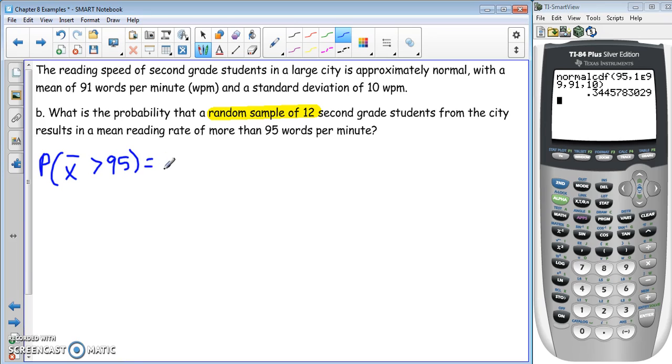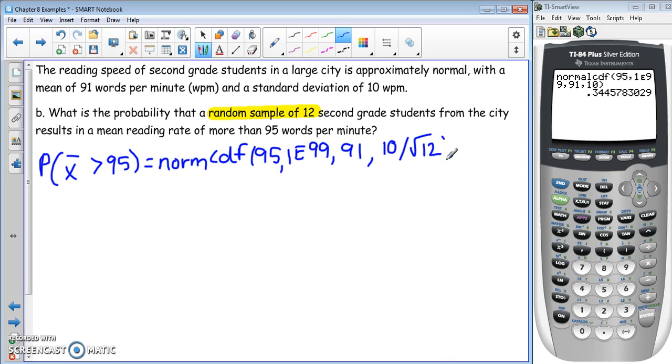So this is normal CDF. The lower bound is 95, upper bound is 1E99. Our mean is the same as the population, which is 91. And then the mean of the sampling distribution is going to be our population mean, and the standard deviation of the sampling distribution is going to be the population standard deviation divided by the square root of the sample size.